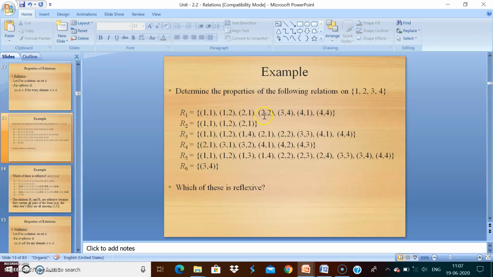Here (1,1) available, (2,2) available, (3,3) no, (4,4). Therefore R1 is not reflexive. R2 also, (2,2), (3,3), (4,4) not there. (1,1) okay, (2,2), (3,3), (4,4). Therefore R3 is reflexive. R4, (1,1) no. Therefore R4 is not reflexive. (1,1) available, (2,2) available, (3,3) available, (4,4) available. Therefore R5 is reflexive. R6 is not reflexive. Therefore, only R3 and R5 are reflexive.